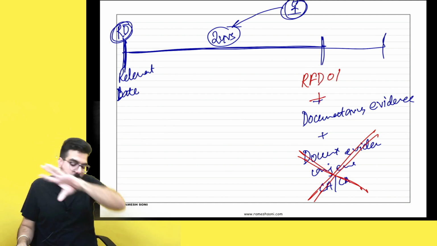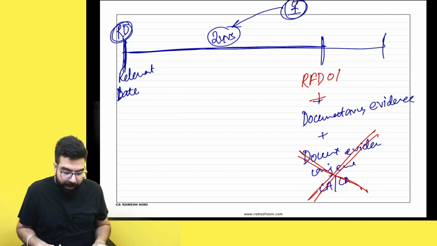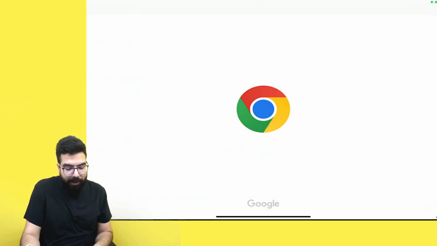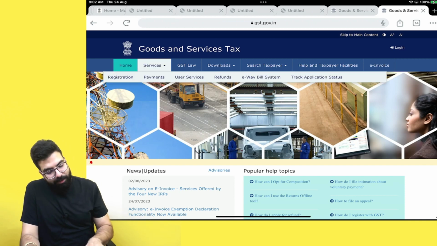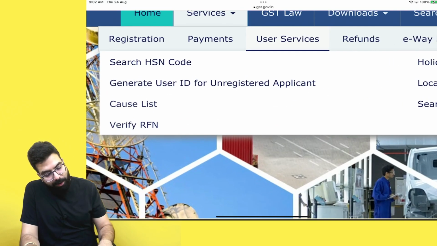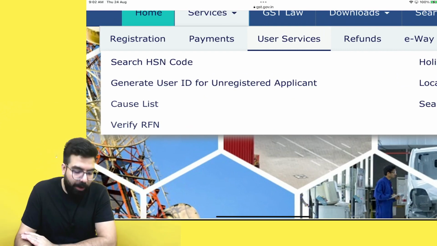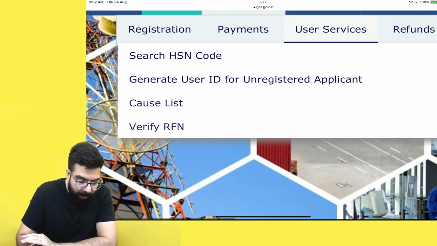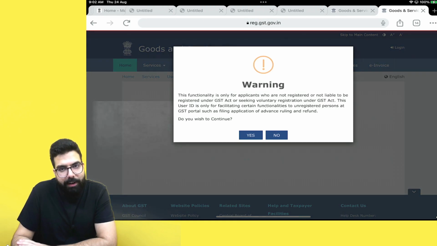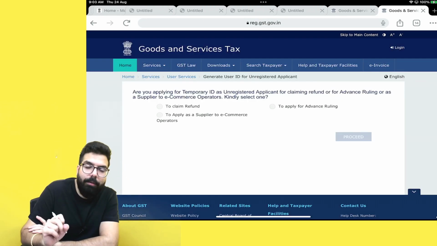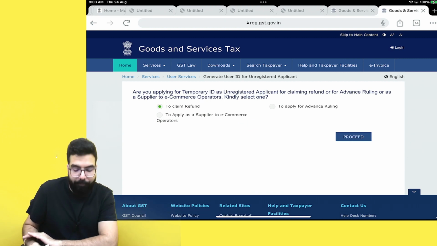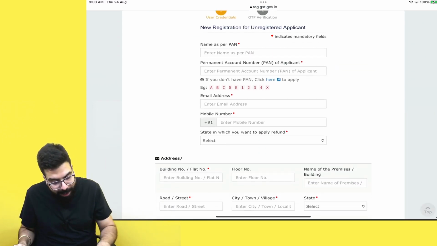ठीक है. So sir, here they have now told, listen, if you are an unregistered person, just go to gst.gov.in. This is the procedure. You have to go to services, then user services. In this, an unregistered person, whenever he is applying for refund, has to click over here: Generate user ID for unregistered person. You have to say yes over here. Sir, why are you registering yourself? To claim refund. You proceed over here. They will ask you all your details.